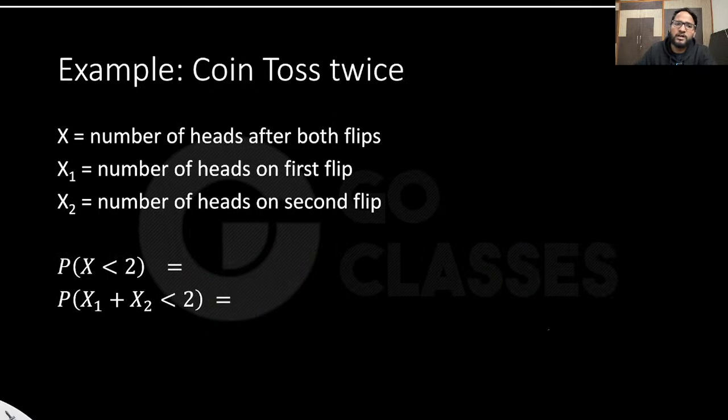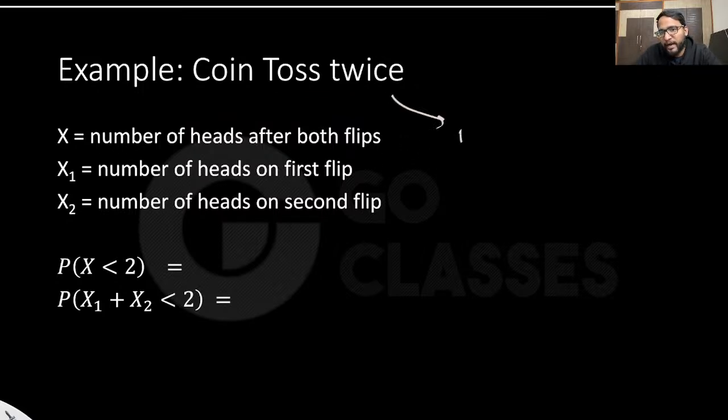Cool. Now let's do this. Let's suppose I define a random variable x, a random variable x1, and a random variable x2. What are these random variables? x1 is the number of heads on the first flip. If you toss this coin twice, then they are defining some random variables on the experiment where they are tossing the coin twice. So let's just do it. x is the number of heads that appear on both flips. That's what they are saying.